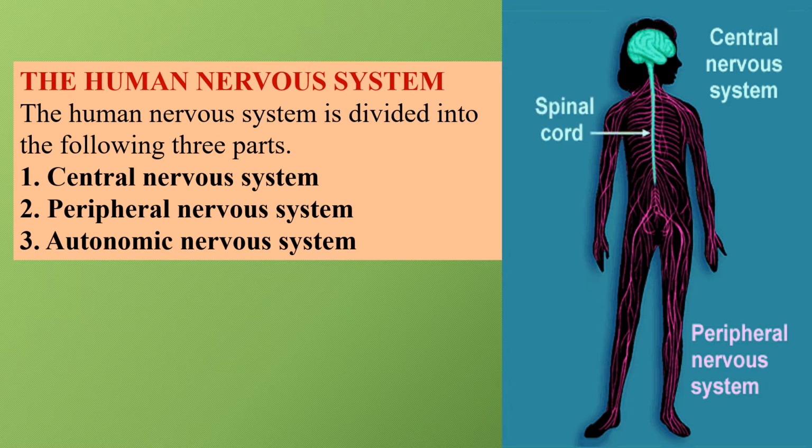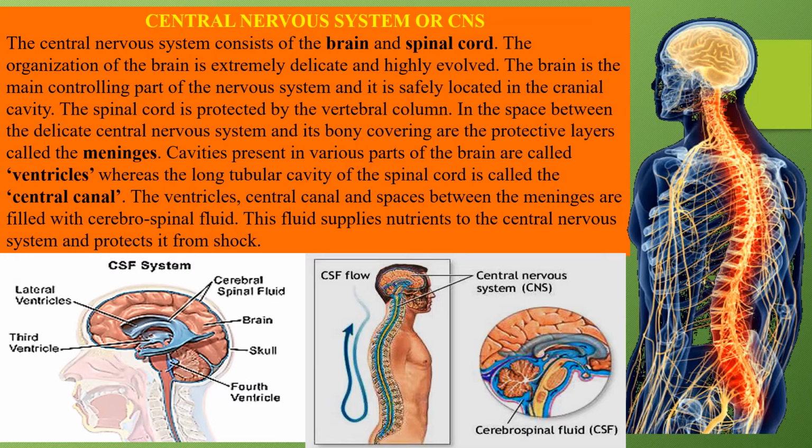ठीक है, तो हम लोग ये हर एक के बारे में in detail पढ़ने वाले हैं in this part. Okay, so it is a very interesting part. So let's get into our nervous system and see what exactly the different functions of the nervous system are. First, we will start with the central nervous system or CNS.